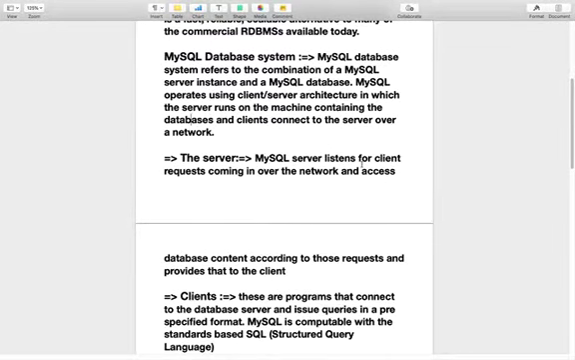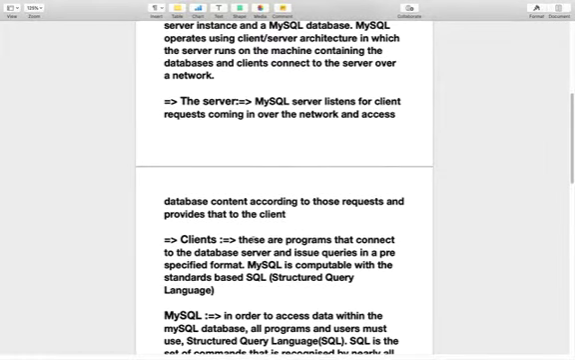MySQL server listens for client requests coming in over the network and accesses database content according to those requests and provides that to the client. So what is the client? Clients are programs that connect to the database server and issue queries in a pre-specified format.